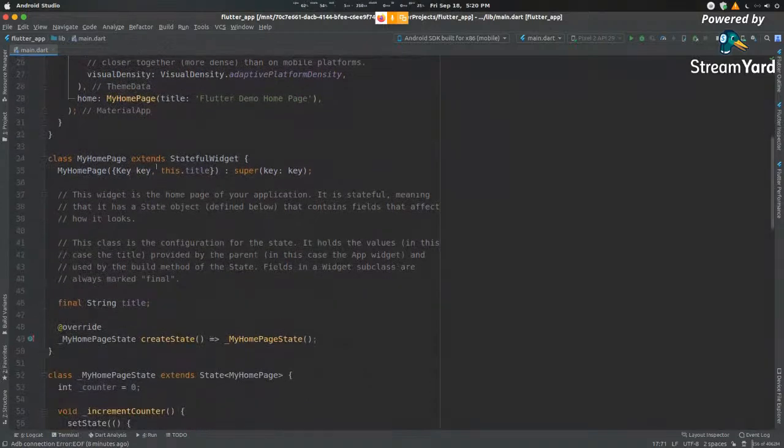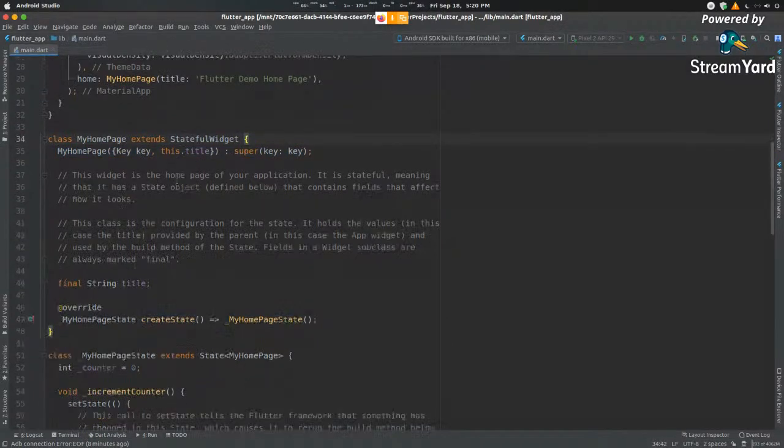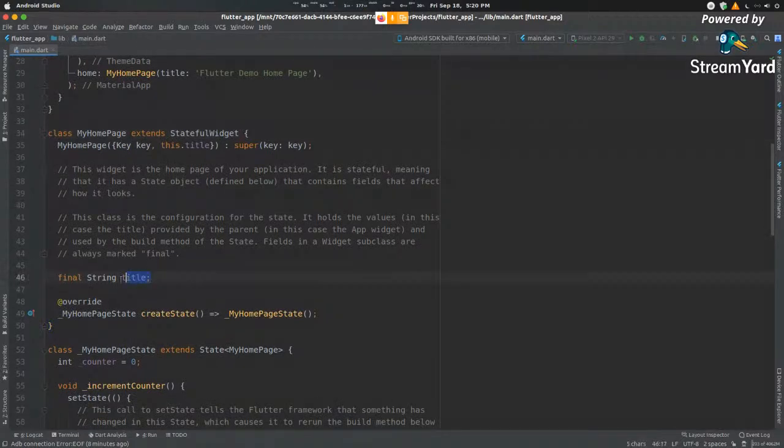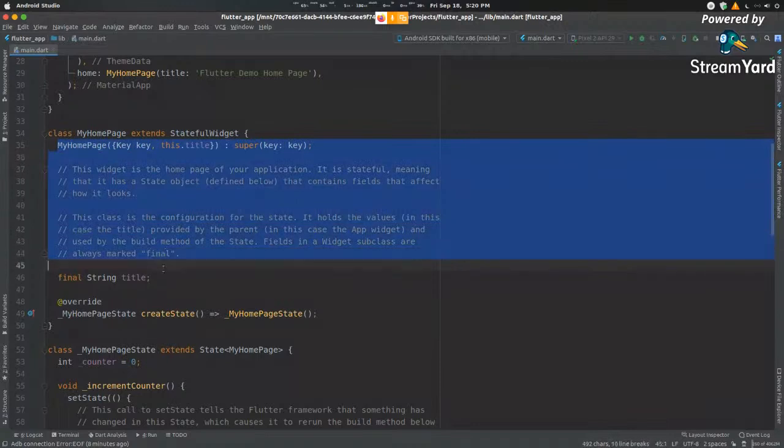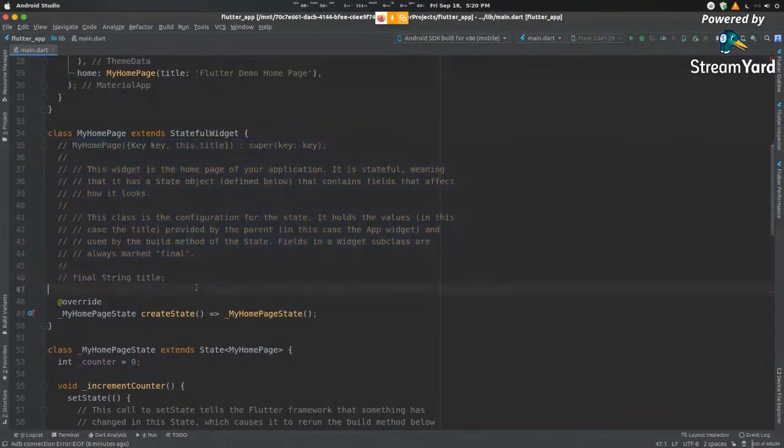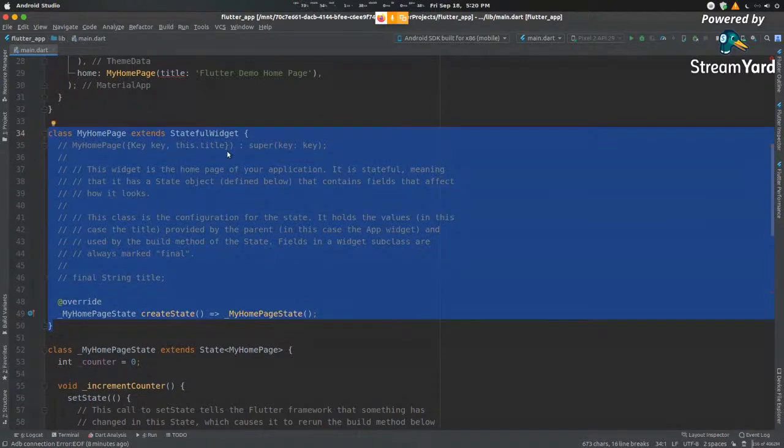So over here, you can see that we have a key, a self declaration of sorts. This is something which I will come into a little bit later. Over here, we're defining a title. And inside here, we're calling a function that goes by the name of createState. So this wrapper class, excluding these two lines that I've commented out right now, this entire thing is a default whenever you are having a stateful widget. So this is how you go about creating a stateful widget.